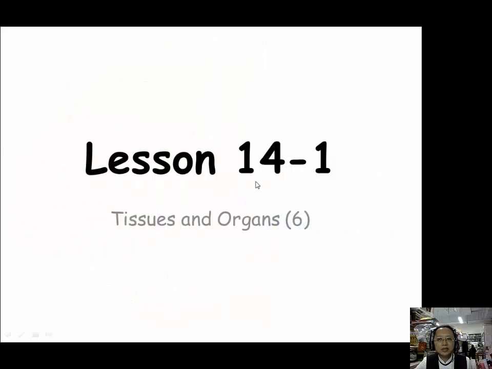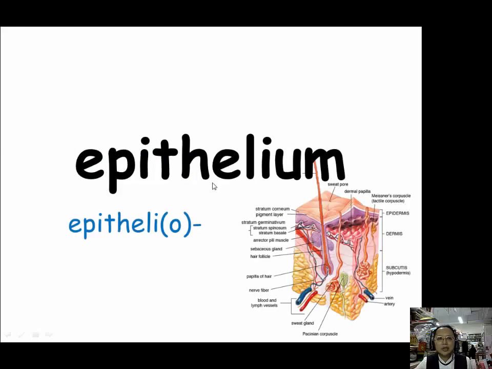The first part of lesson 14, we will learn things that are related to skin. First one is epithelium. Usually we refer to it as the skin, but it's actually called epithelium.